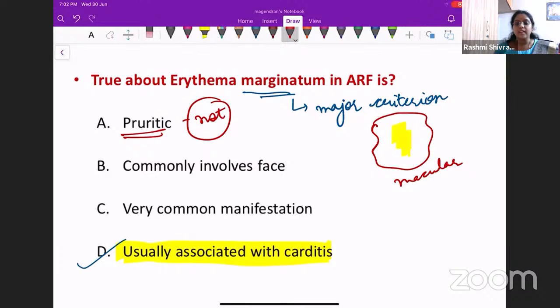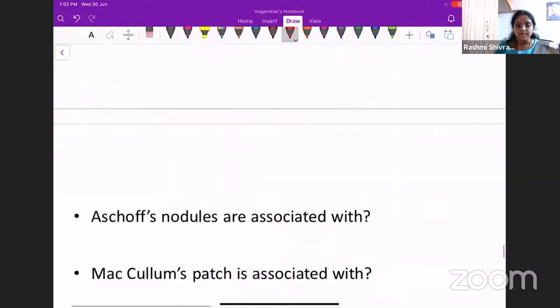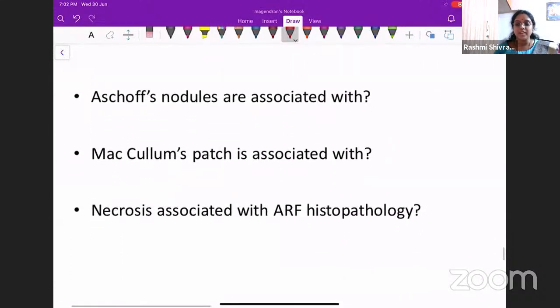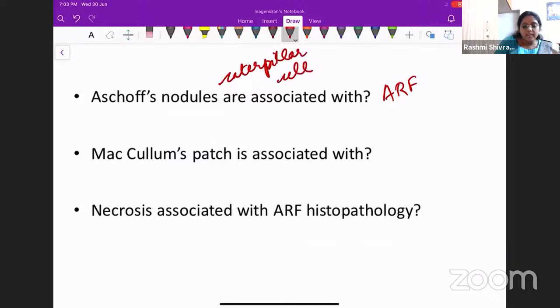It is usually associated with carditis. Some more pathology. Aschoff nodules, as we saw in the last class, are commonly associated with acute rheumatic fever and rheumatic heart disease. These are also called caterpillar cells, because of the aggregation of the nuclei.